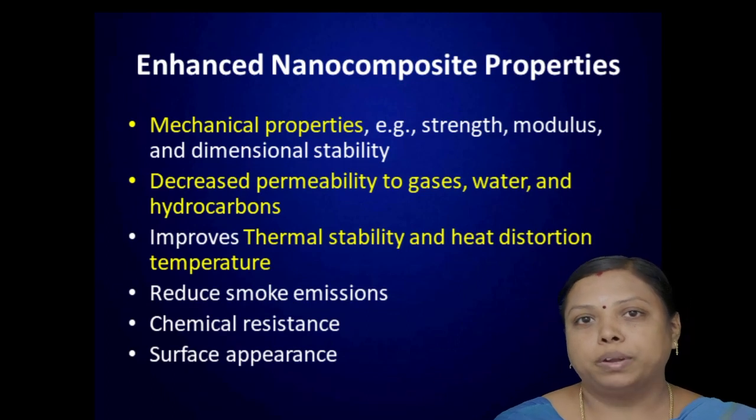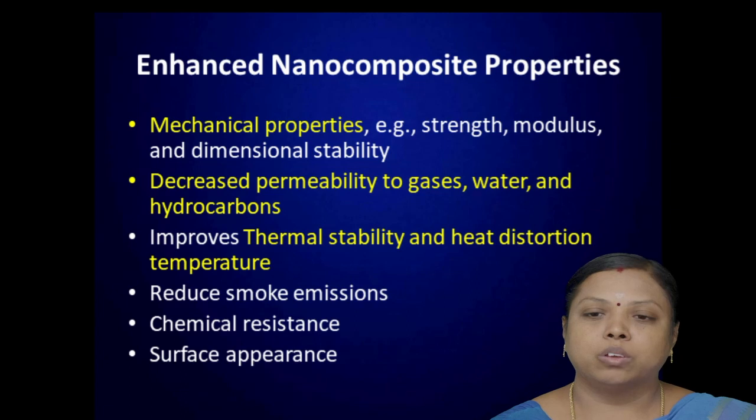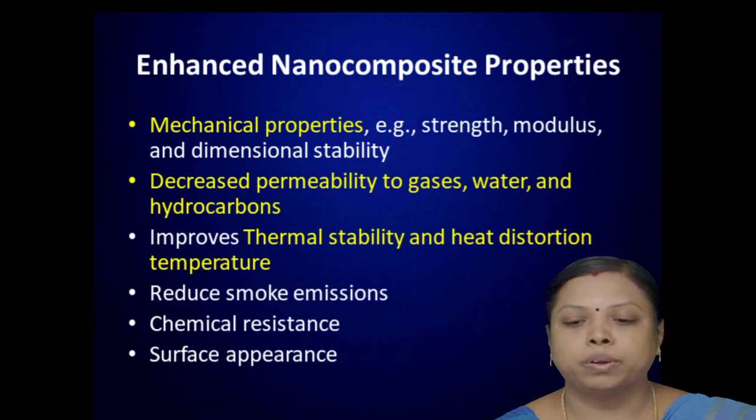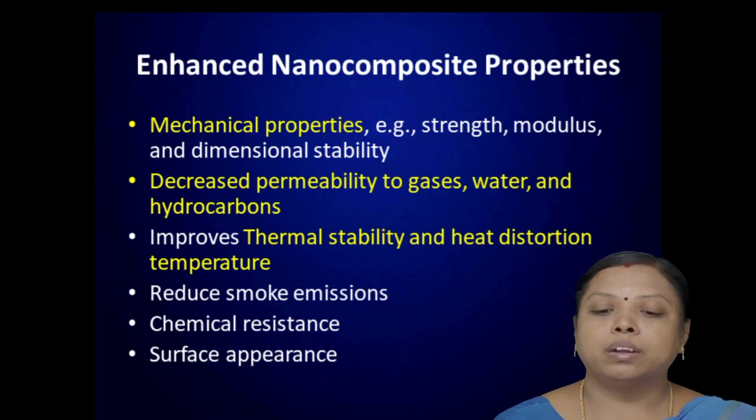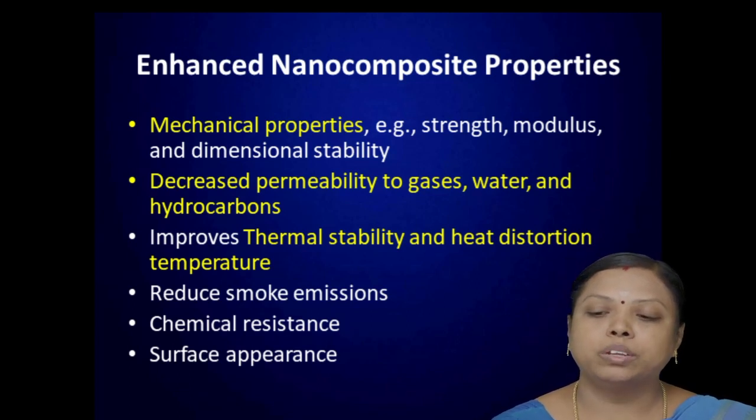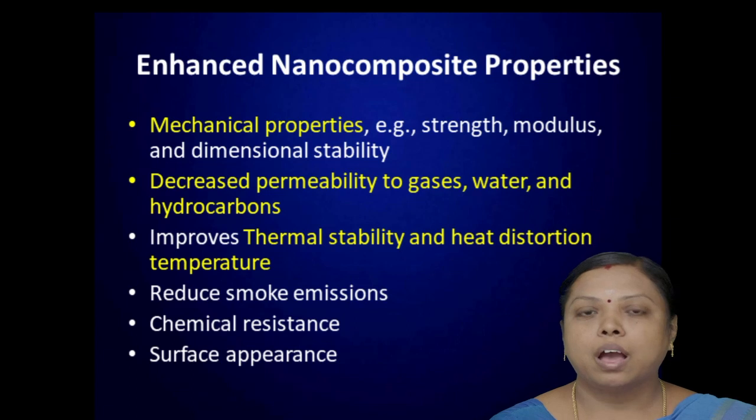Then what are the properties enhanced by mixing up these nanomaterials? I listed the different properties here. First one is mechanical property. It enhances the strength, modulus and dimensional stability of the material we are synthesizing as a nanomaterial. Next, it decreases the permeability to gases, water and hydrocarbons.